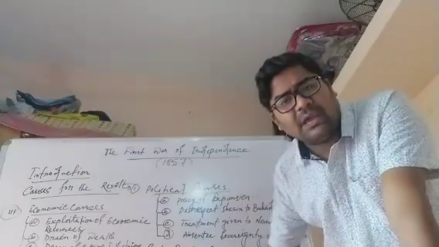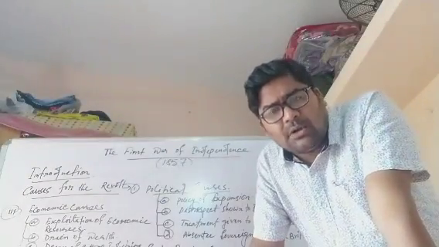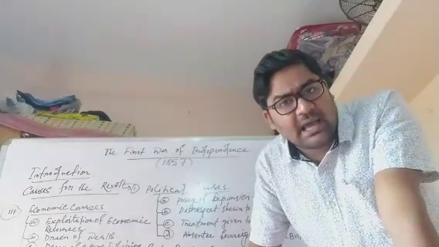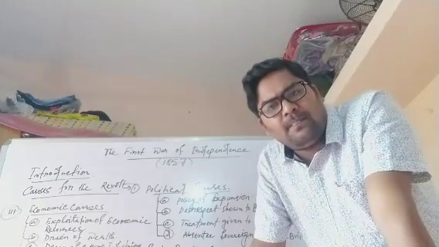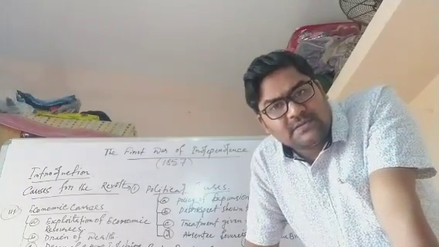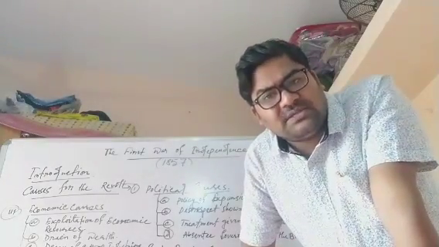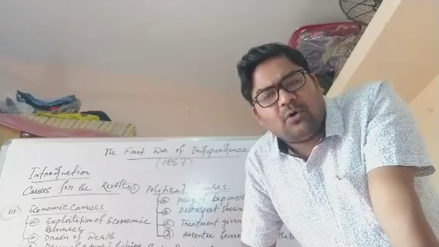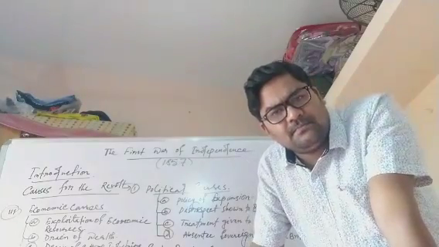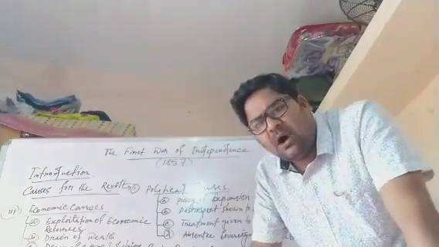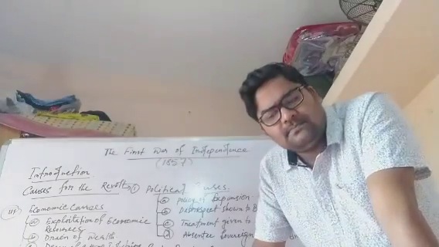Number one, by outright war. Number two, by subsidiary alliance. Number three, by doctrine of lapse. And number four, alleged misrule or misgovernance of subordinate state policy. So first we will discuss the outright wars.